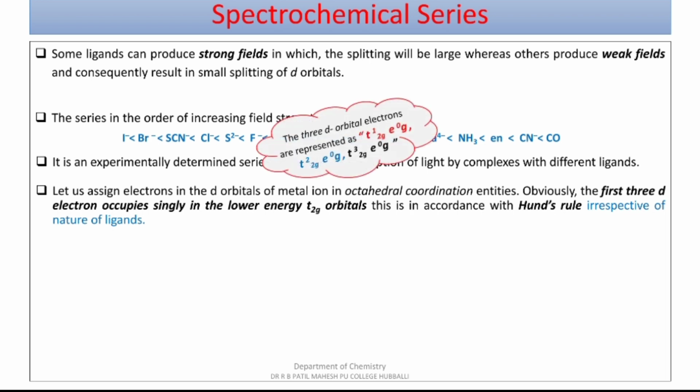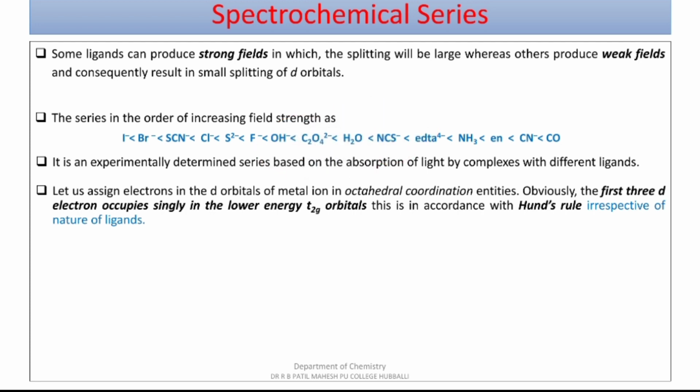That means the d orbital electrons are represented as t2g1 eg0, t2g2 eg0, t2g3 eg0, where it is the t2g eg level representation. The first 3 electrons are going to occupy t2g, that is the lower energy levels in an octahedral complex.